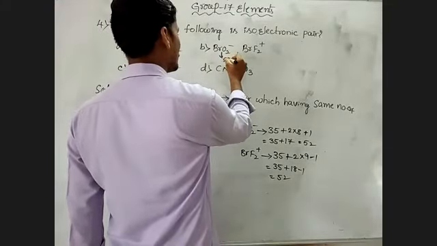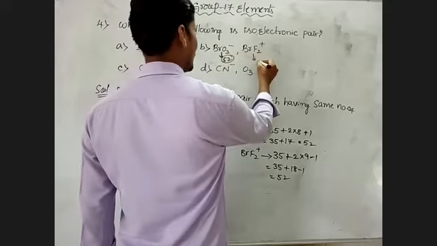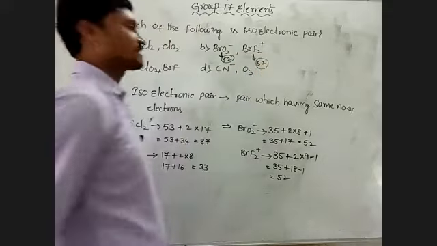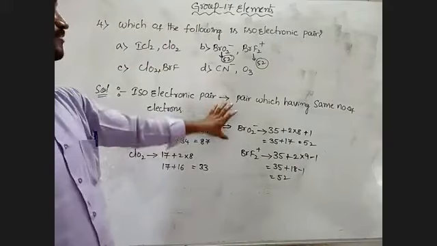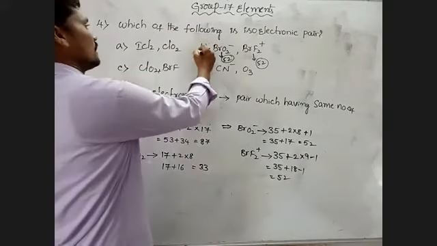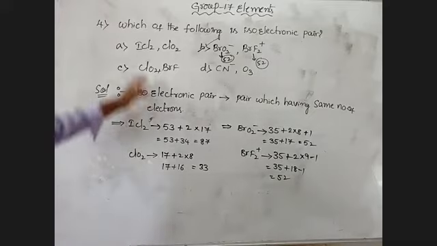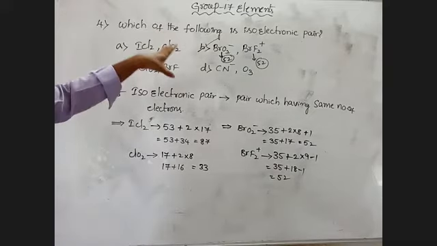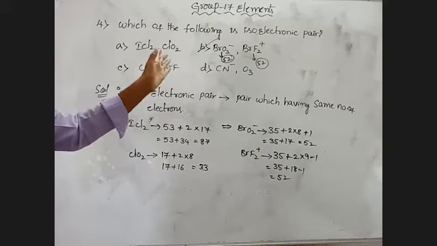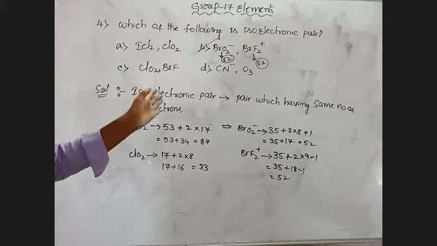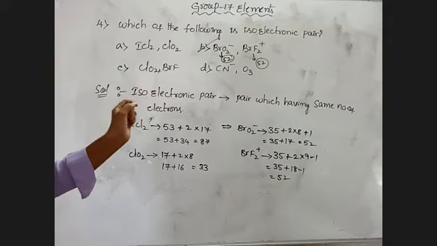BrO2 minus contains 52 electrons. BrF2 plus also contains 52 electrons. So here the same number of electrons are present, so this is an isoelectronic pair. Which of the following is an isoelectronic pair here?